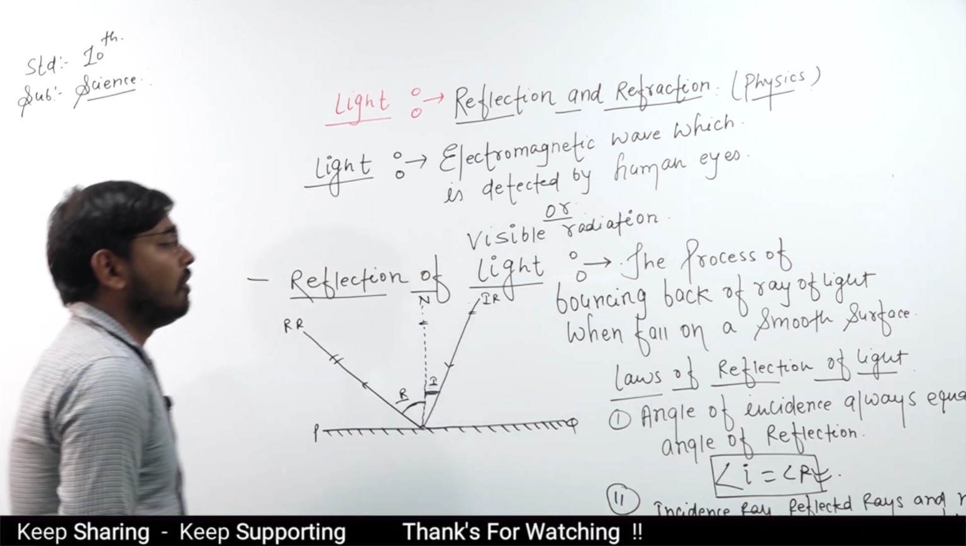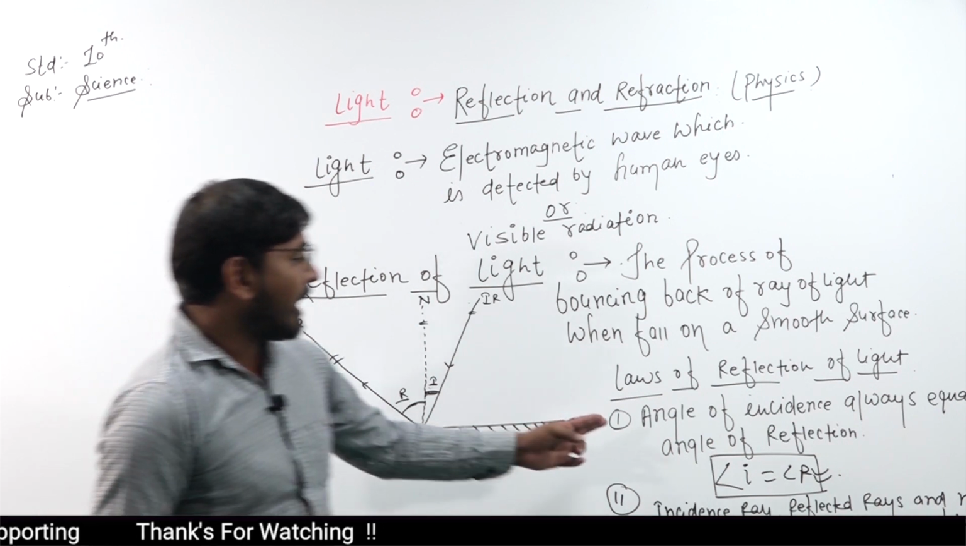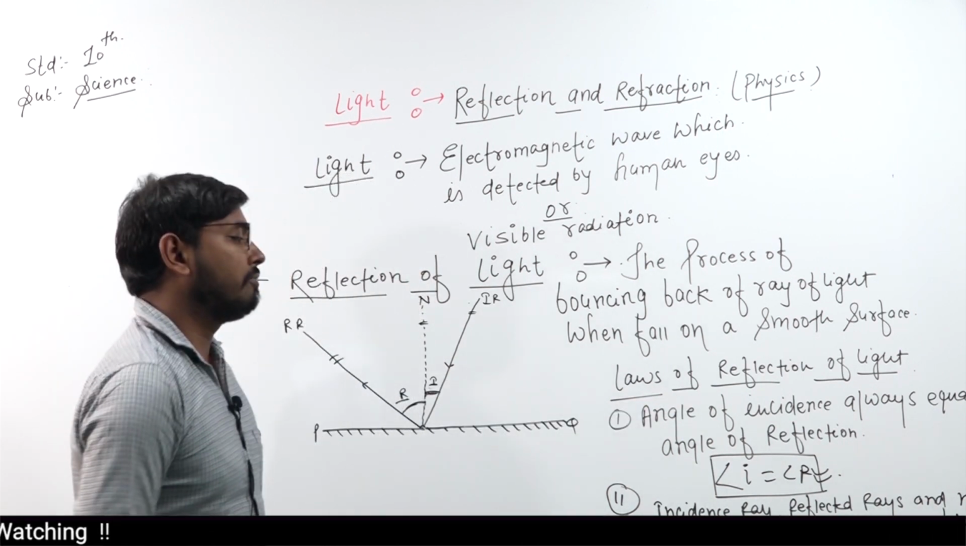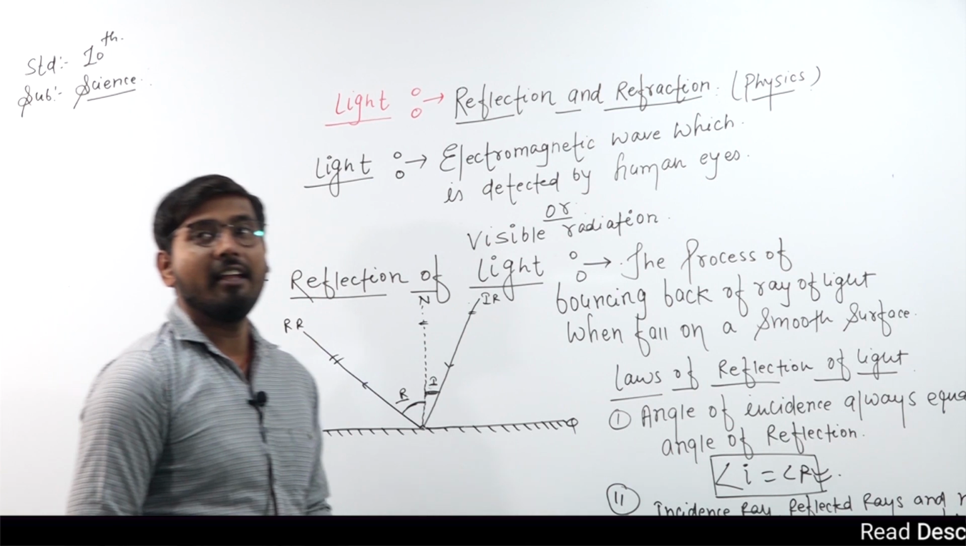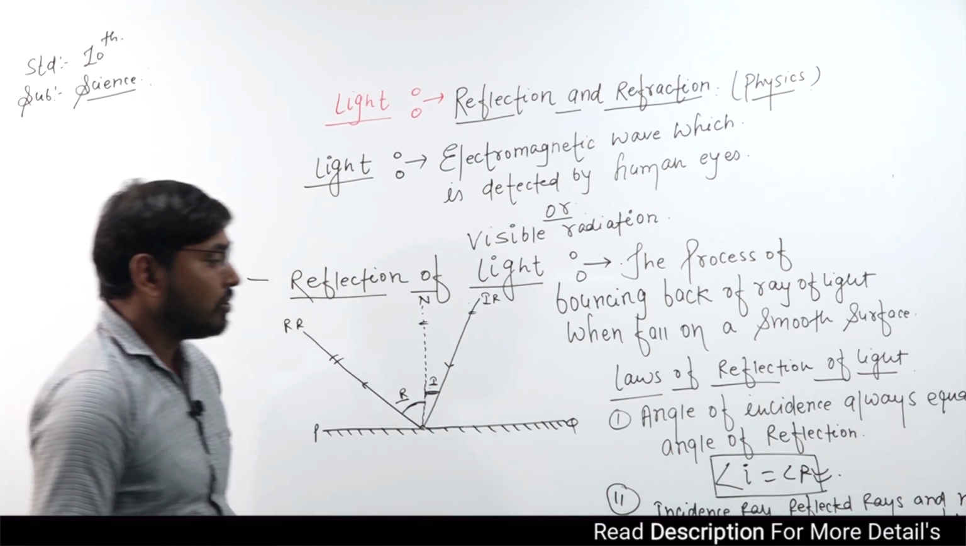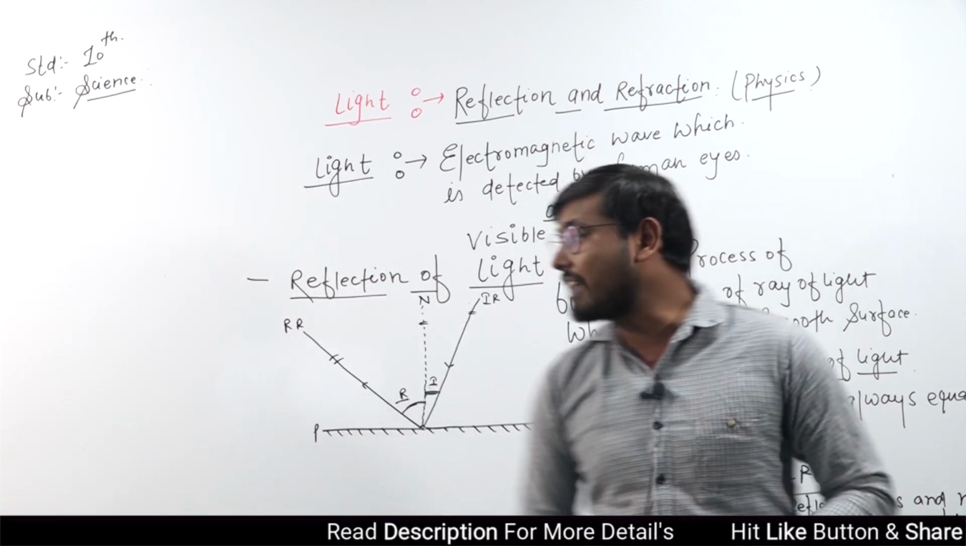Now, the two laws of reflection of light. The first one is that the angle of incidence is always equal to the angle of reflection, and the second one is that the incidence ray, reflected ray and normal all lie on the same plane.